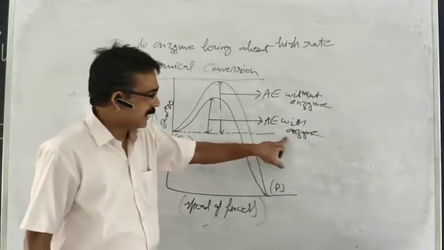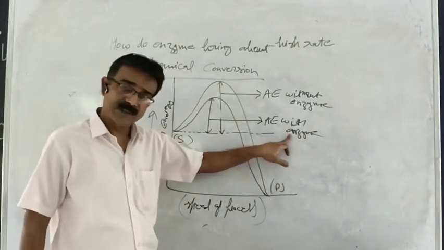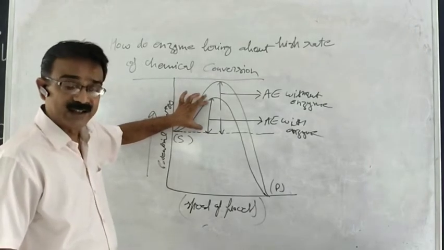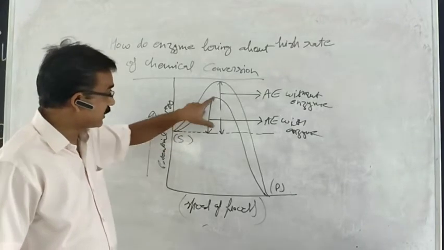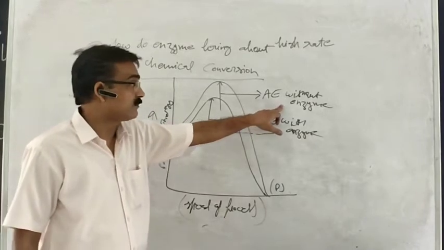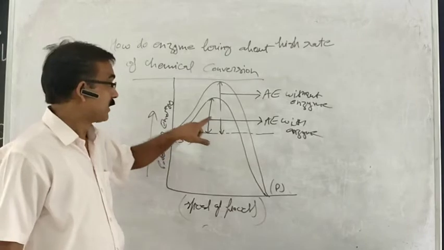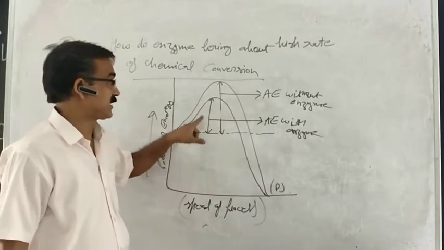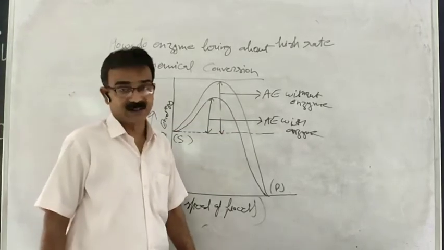In the presence of enzyme, you are observing there is a requirement of less activation energy. So the rate of conversion is faster. When there is no enzyme, the rate of conversion is slower and it needs high energy. But when the enzyme is present, then there is less need of activation energy and the process becomes faster.